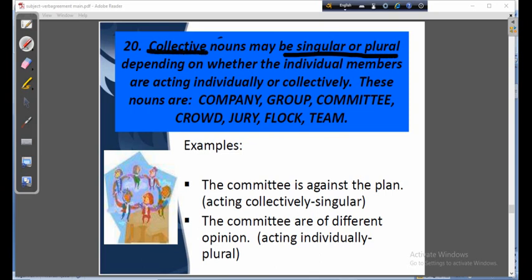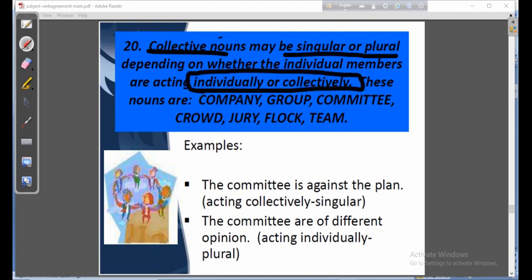Collective nouns may be singular and may be plural, depending on whether the individual members are acting individually or collectively. Usually collective nouns are singular, like the group, the class, the committee, and they take singular verbs.